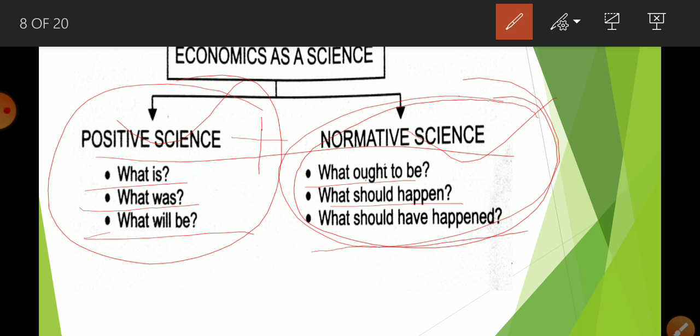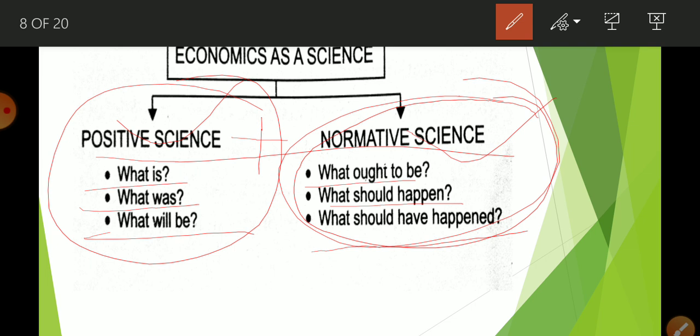Okay, here economics is going to give the suggestion that this much population is not good for our economy. Why? Because we are not having too much land, our population is increasing day by day, so it becomes a very critical problem for our economy. So there will be a check. Okay, it should be controlled.